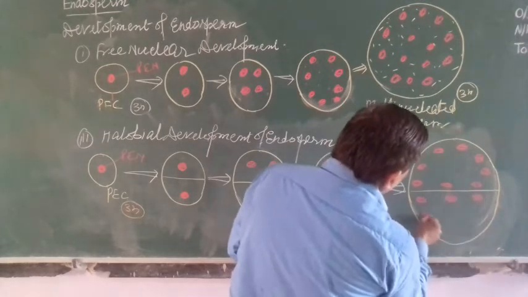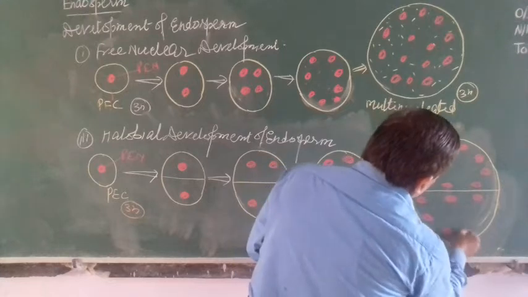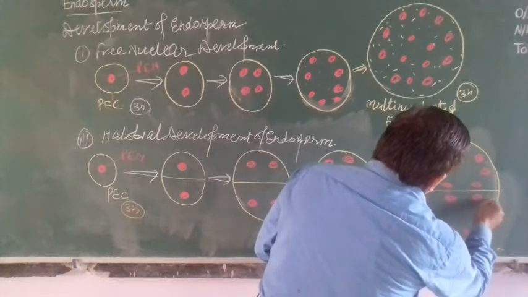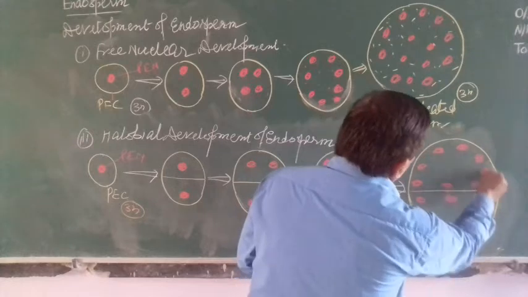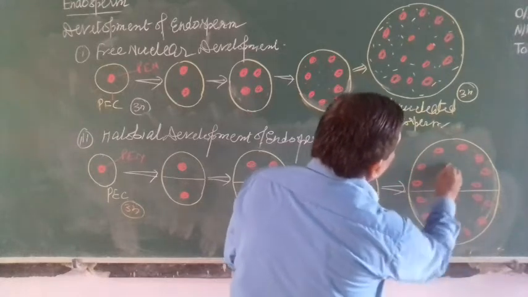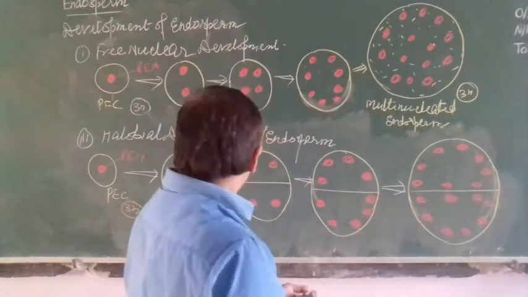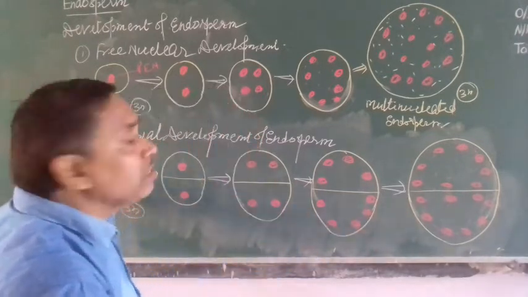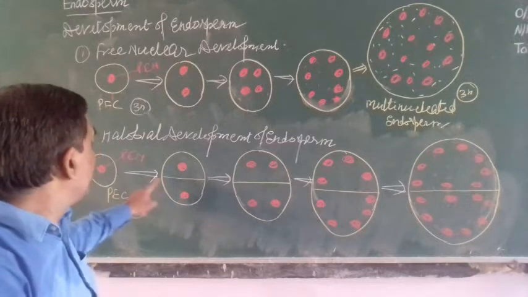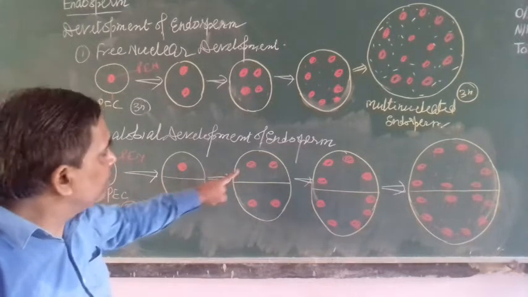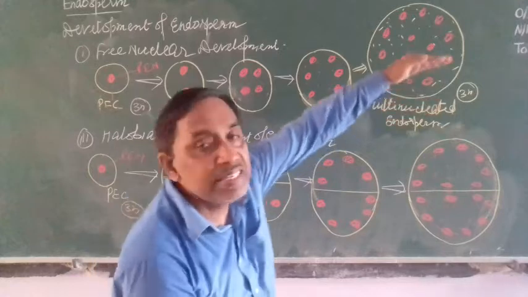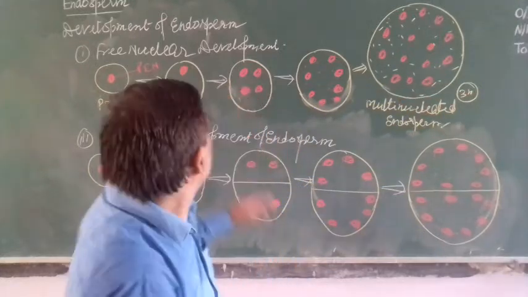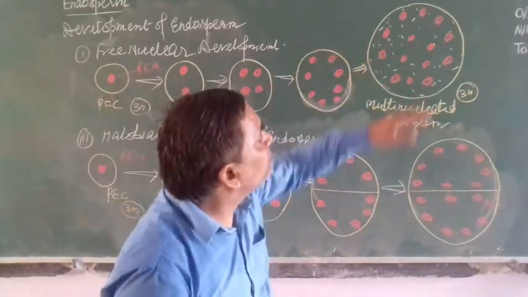It divides and divides and divides. Here food material is present. This is called helobial development. Once the nucleus divides followed by cytoplasmic division, then only the nucleus divides, increases in size and stores food material. Here only the nucleus divides and becomes multinucleated.